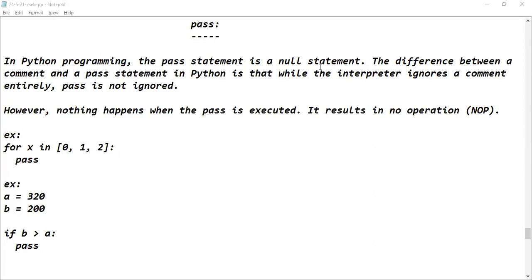So today's session is regarding unconditional branching statements in Python programming language. Last session we discussed up to the continue keyword. We discussed the break statement and also the continue statement in the previous session. In today's session, we will discuss pass. Pass comes into the category of unconditional branching statement. We will discuss what it does in today's session.